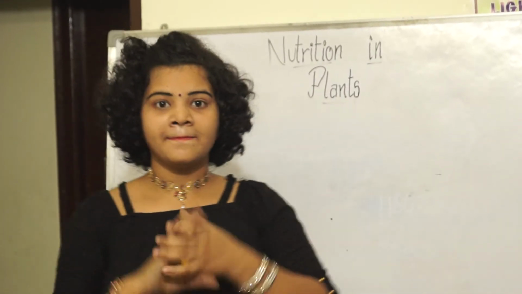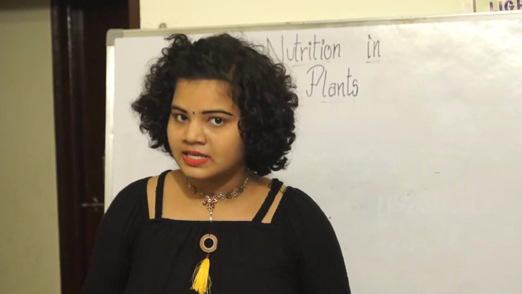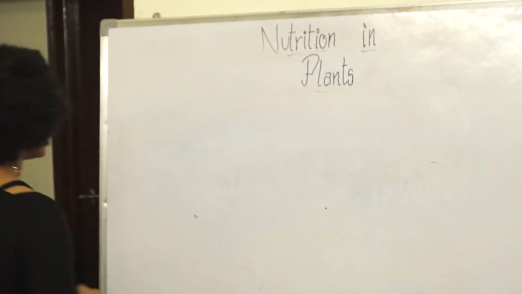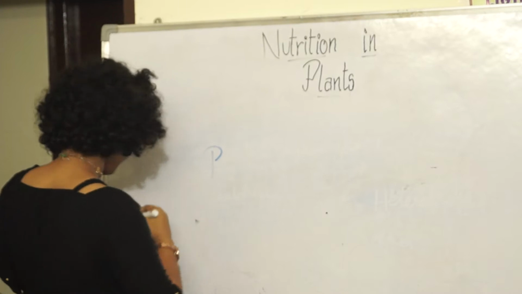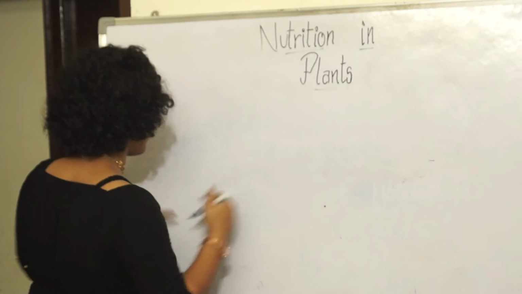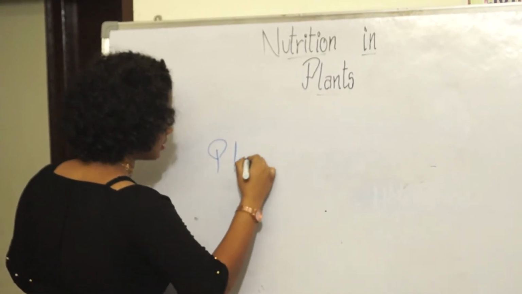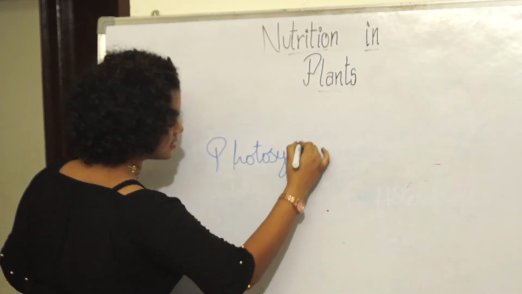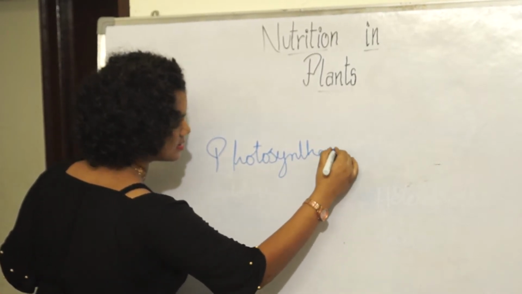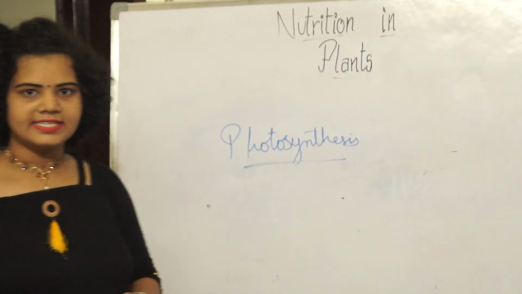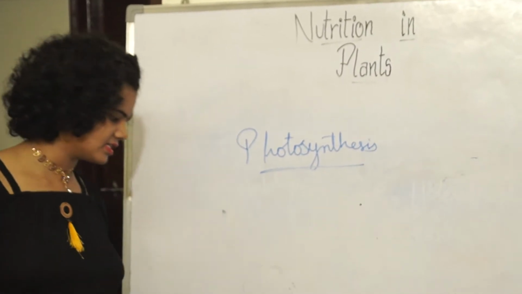The plants prepare food by themselves by the process called photosynthesis. This process is called photosynthesis.